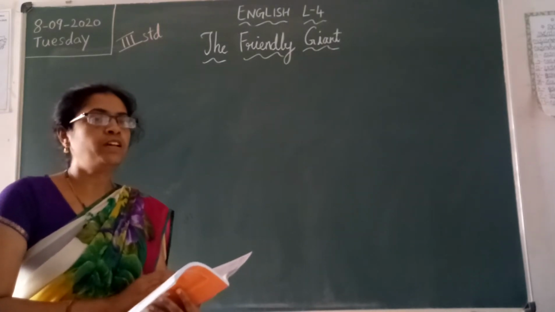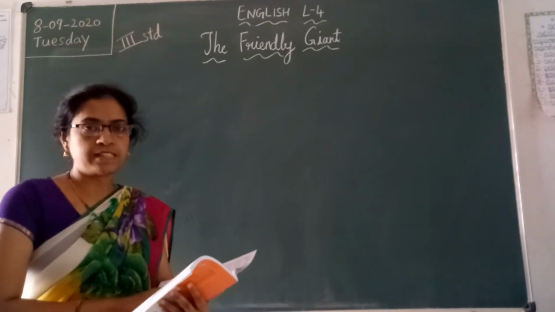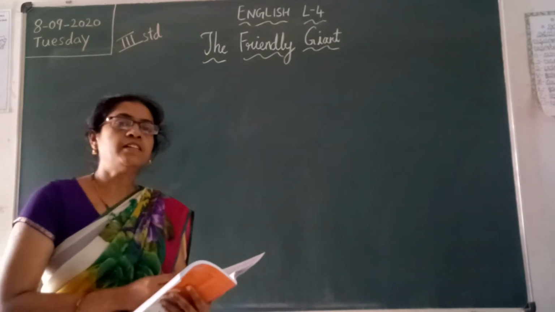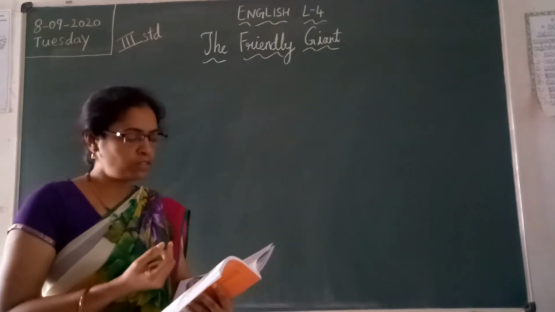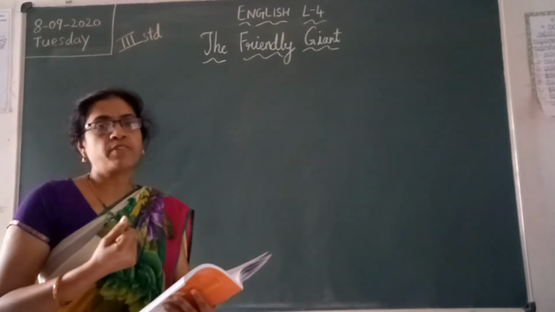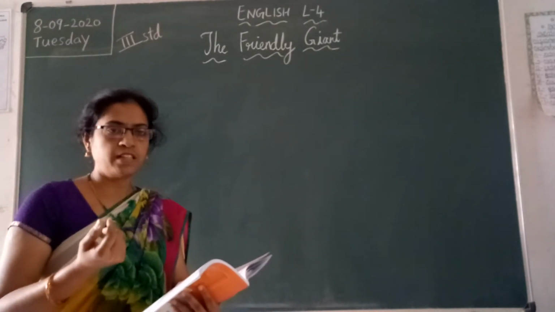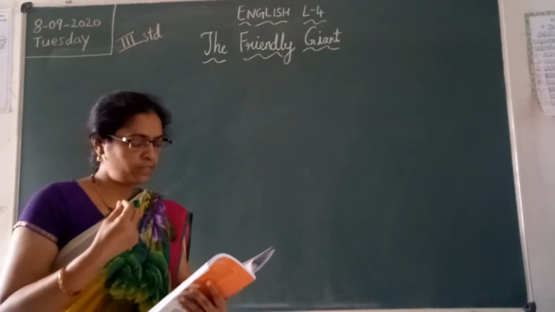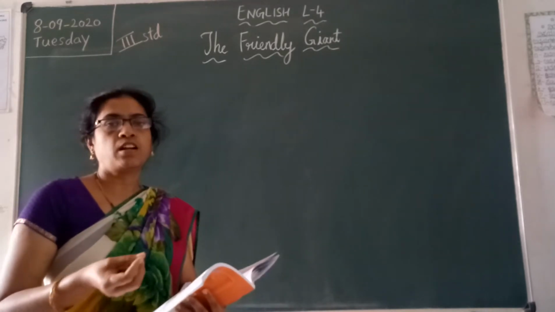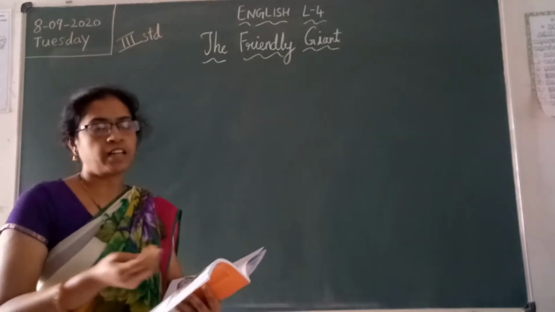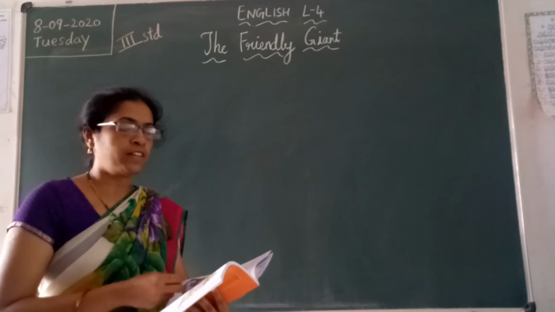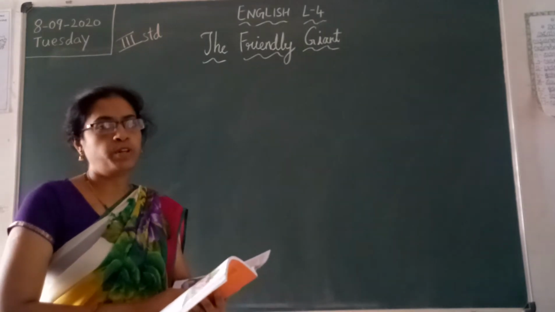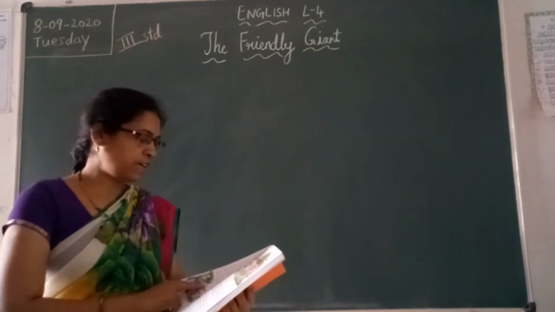So one day what happened? When the giant was sleeping in his castle, he could hear the strains of lovely music and also he could feel the pleasant fragrance coming from outside his garden. The giant thought that at last spring had come to his garden, and he jumped out of his bed and came and looked outside the window. So what happens? Let us read.